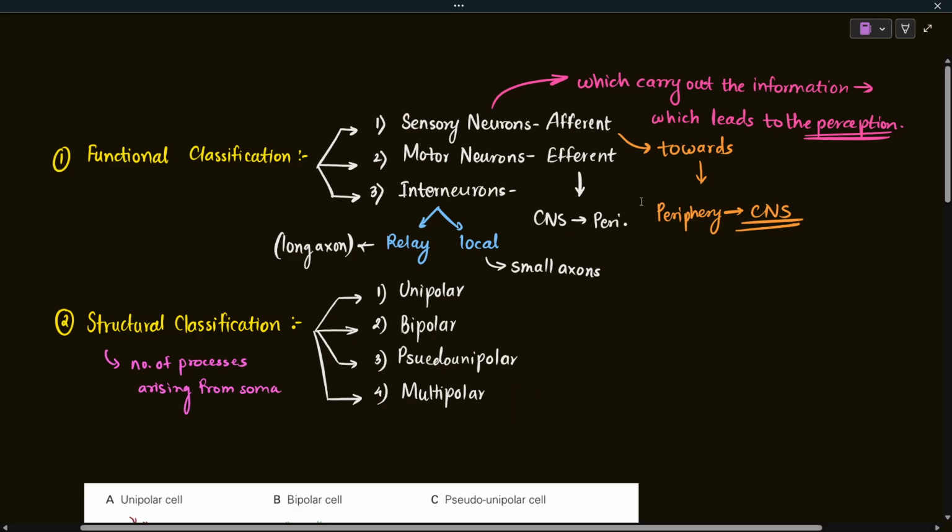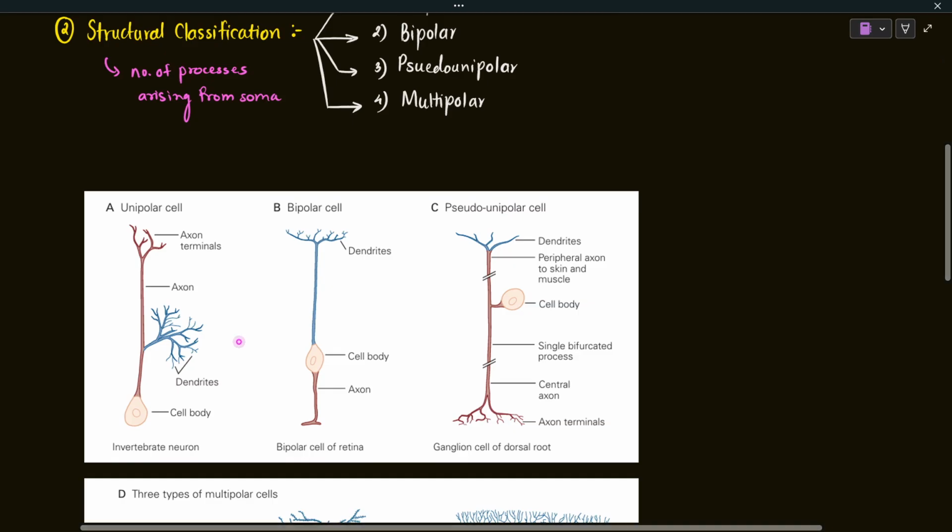So let me show you a diagram of a unipolar cell. So here, this is the unipolar neuron. Here you can see the cell body. From the cell body, there is only one process arising. So the cell body gives rise to one process, which can then branch further into different branches.